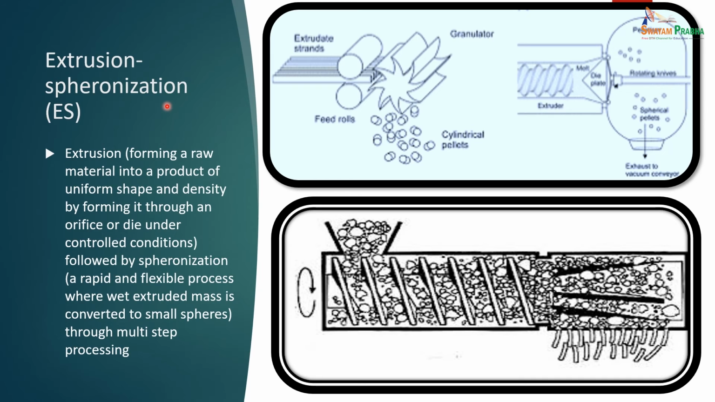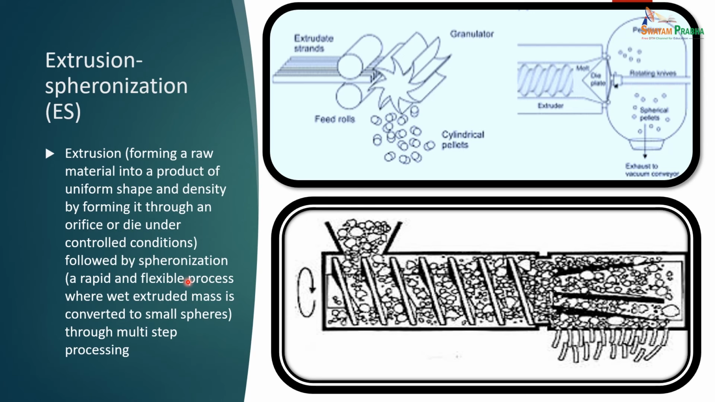Just like when you might have seen snacks preparation, they come across an extruder and these snacks are formed. So extrusion forming is forming a raw material into a product of uniform shape and density by forcing it through an orifice or die under controlled conditions.